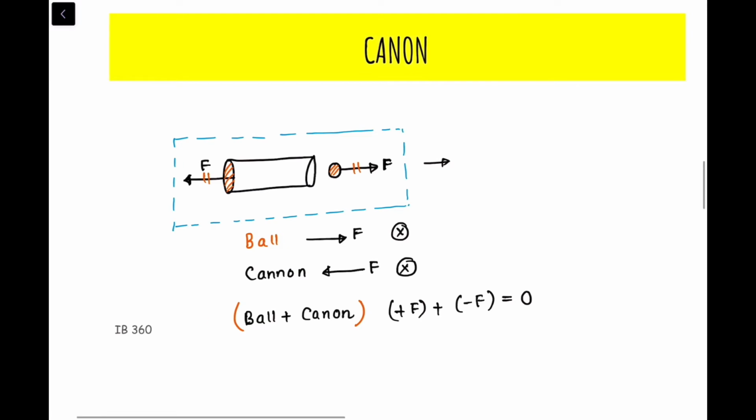So that means the momentum of the ball plus the momentum of the cannon will be conserved.